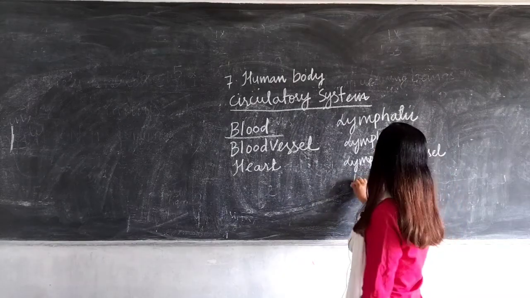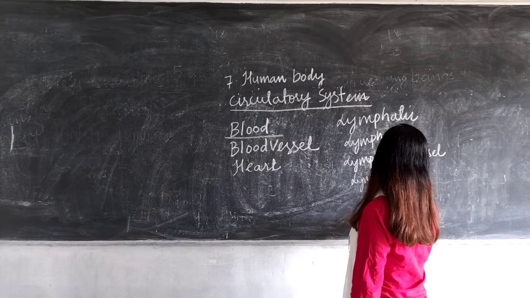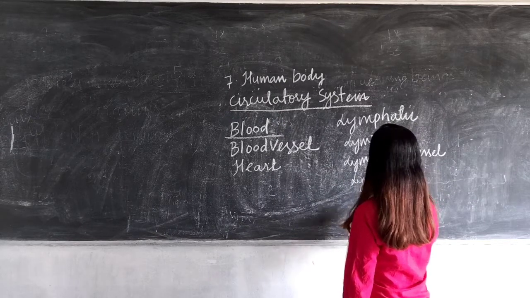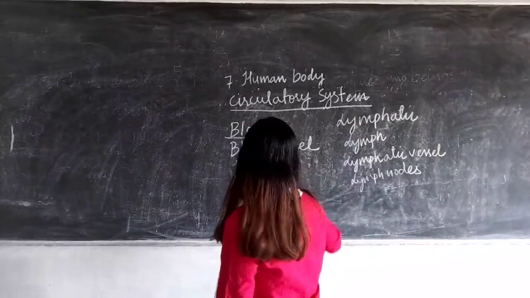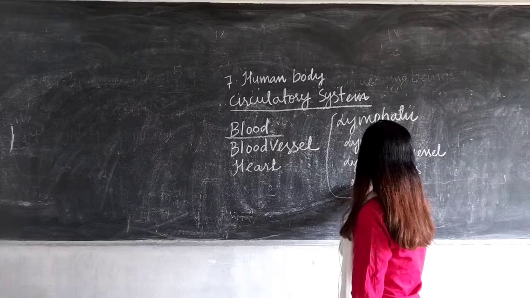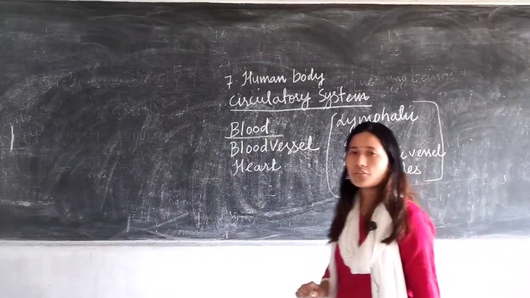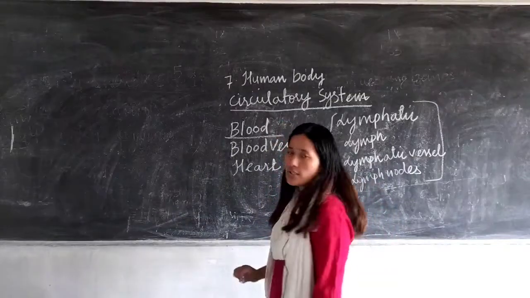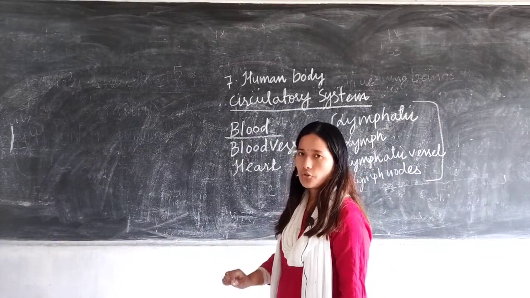Then you have lymph nodes. These are the components of your lymphatic system. But we will learn the lymphatic system in brief later on, after we complete the circulatory system. Today we will mainly focus on the circulatory system.